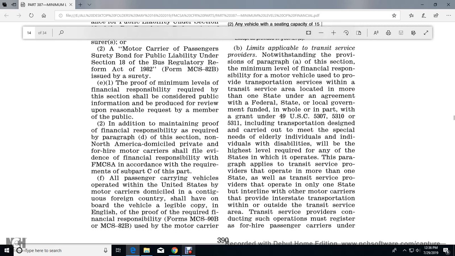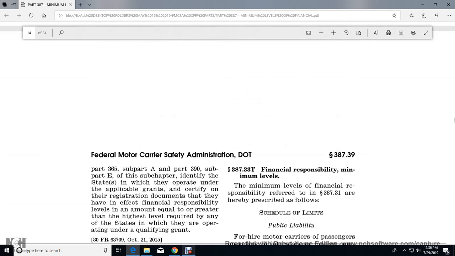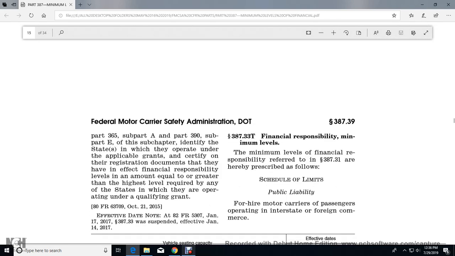The transit service provider, for the conduct of such operations, must register as a for-hire passenger carrier under Part 365, Subpart A, and Part 390, Subpart E, of this subchapter, identified with the operator under the applicable grant, and certify on the registration document that it has in effect a financial responsibility level in an amount equal to or greater than the highest level required by the states within which it operates under the qualifying grant.